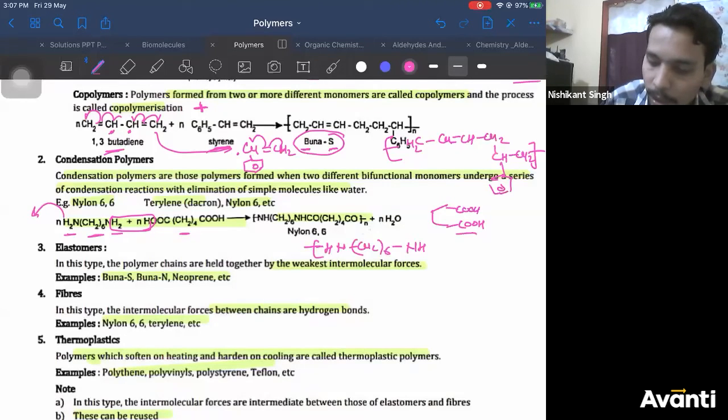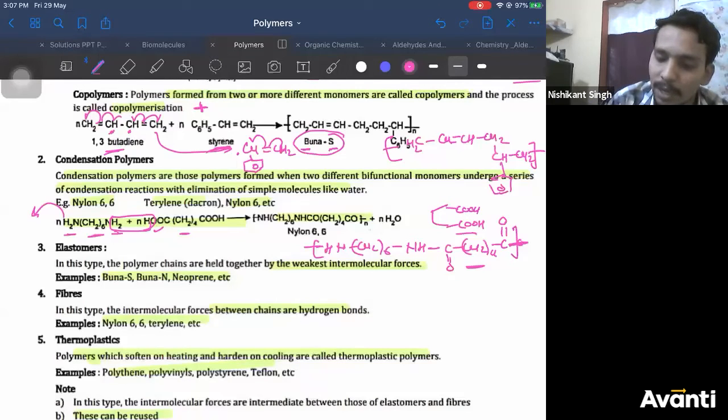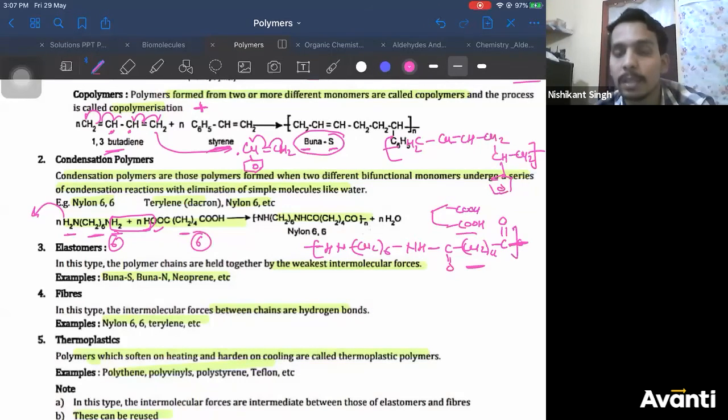Now this has lost one H, this has lost OH. Then here you have C double bond O, CH2 whole 4. Here you'll show only CO, because the next OH will be lost with the next NH2. So the OH of this will be lost with the H of the nitrogen of the next monomer. So this is your nylon 6,6. Why is it called nylon 6,6? Because both the monomers have 6 carbons each.